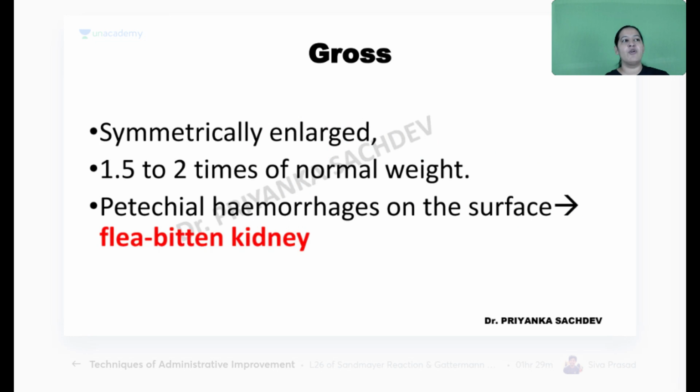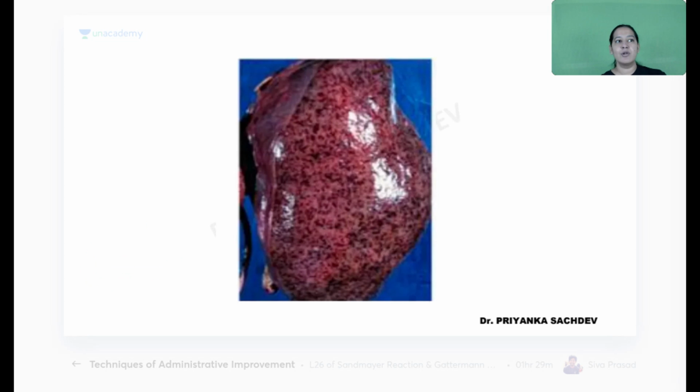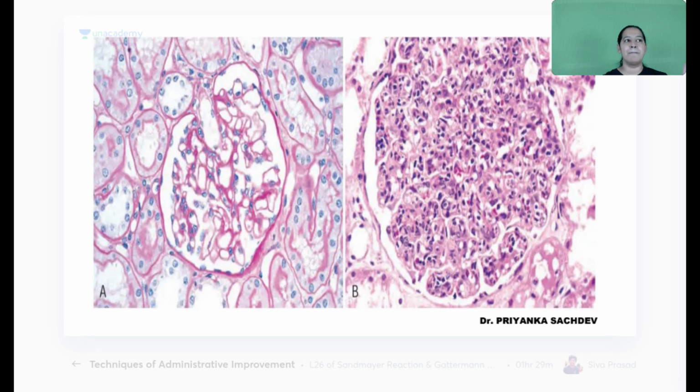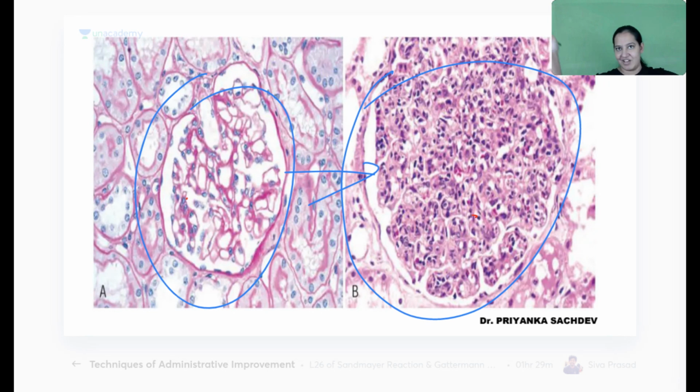Flea-bitten means it looks like a flea has bitten the kidney. A flea is an insect; it looks like a mosquito has bitten the kidney. So that is the gross for PSGN, and this is the microscopy. In microscopy, compare the two glomeruli. This is a normal glomerulus, and this is a glomerulus in PSGN. It is hypercellular and enlarged. You can see the glomerulus is large.